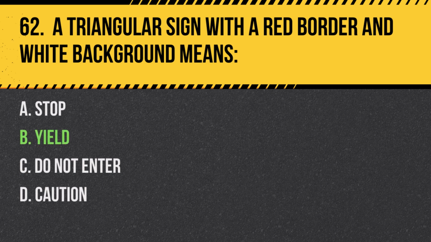Answer B. Yield. A triangular sign with a red border and a white background is universally recognized as a yield sign, indicating that drivers must slow down and yield to traffic and pedestrians.